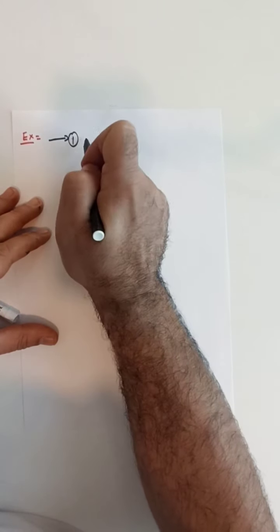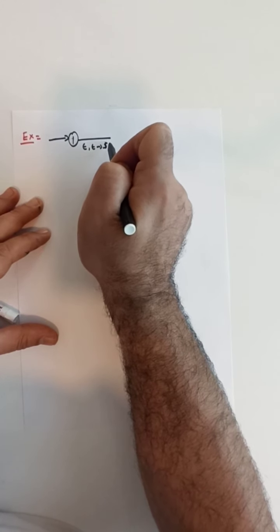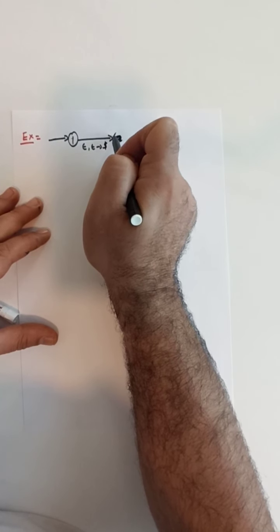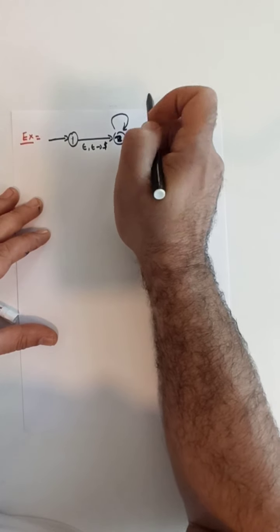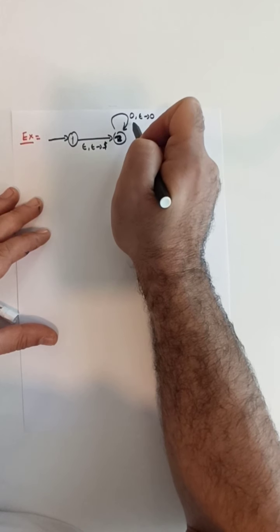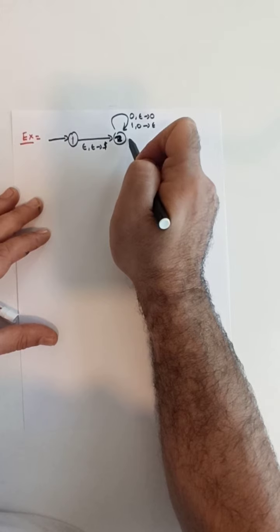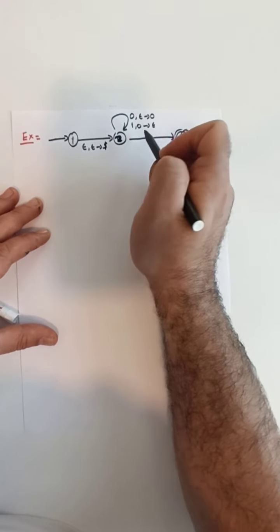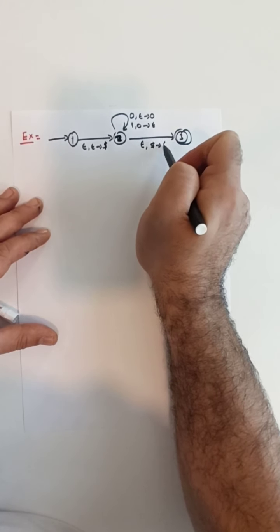The initial starting state is 1, with a transition epsilon, epsilon, dollar into a state, let's call it 2. At state 2 we have a loop with two transitions, 0, epsilon, 0 and 1, 0, epsilon, and it has a transition into our accepting state, let's call it 3, with the transition epsilon, dollar, epsilon.